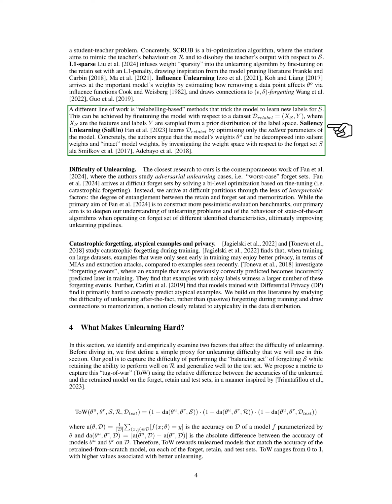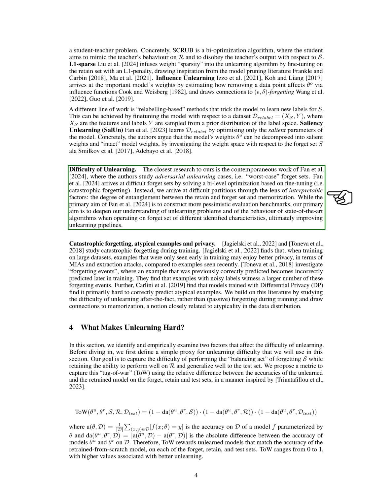Section: Difficulty of Unlearning. In this section, we explore the challenges of unlearning. We look at previous research that studied adversarial unlearning cases, focusing on constructing difficult forget sets through interpretable factors like the entanglement between the retain and forget sets and memorization. While some studies aim to create more pessimistic evaluation benchmarks, our goal is to enhance our understanding of unlearning issues and how advanced algorithms behave when dealing with forget sets of different characteristics, ultimately improving unlearning processes.